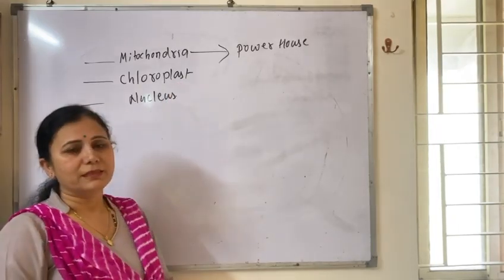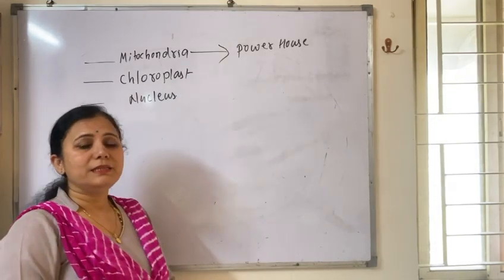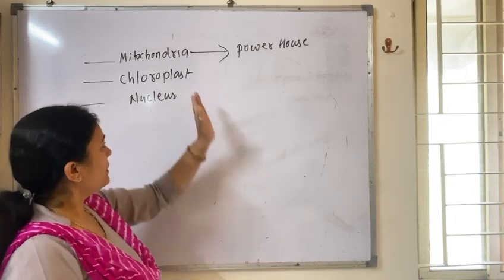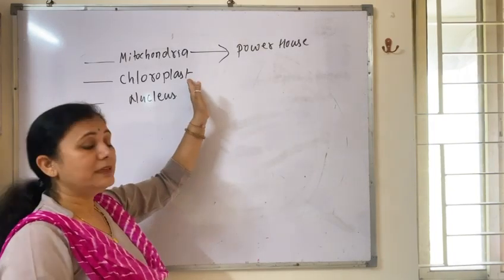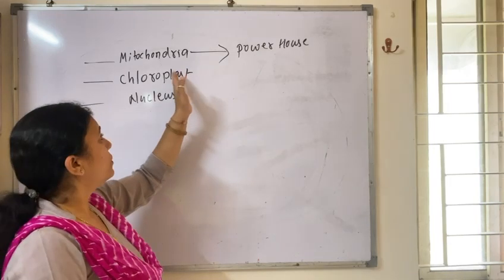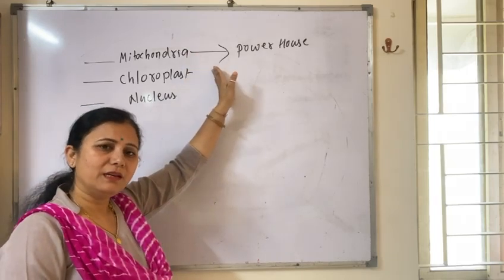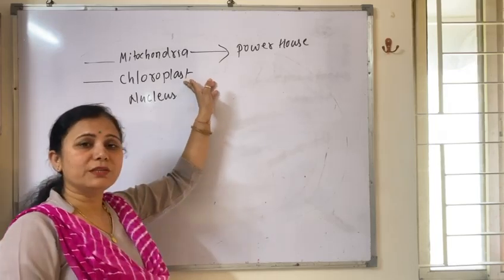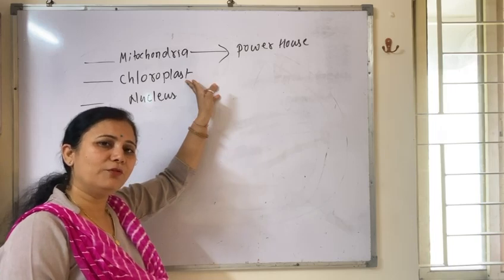Next is chloroplast. Chloroplast is also a double membranous structure. Chloroplast is present in all green plants, in all green parts of the plant like young stem. It is present in the mesophyll cell of the leaf. In a mesophyll cell, its number may be 20 to 40. It is a very important organelle. Chloroplast is the organelle where oxygen is produced. Mitochondria is the organelle where oxygen is consumed in aerobic respiration, and chloroplast is the site of the production of oxygen by the process of photosynthesis. Oxygen is the net product of photosynthesis.